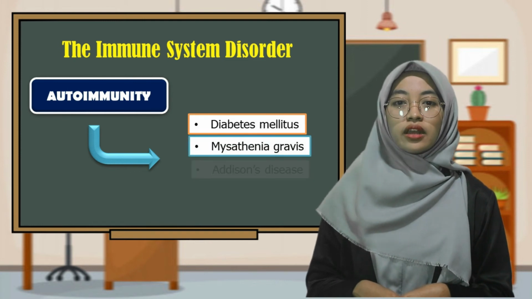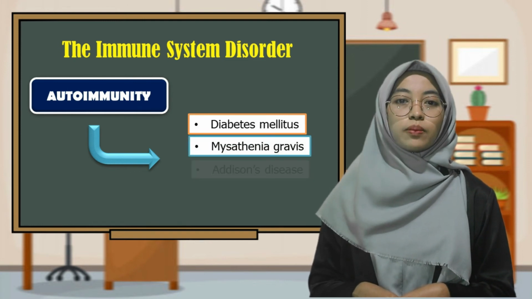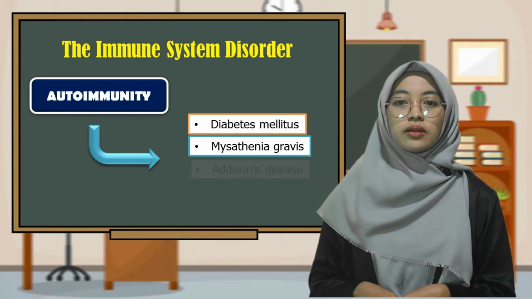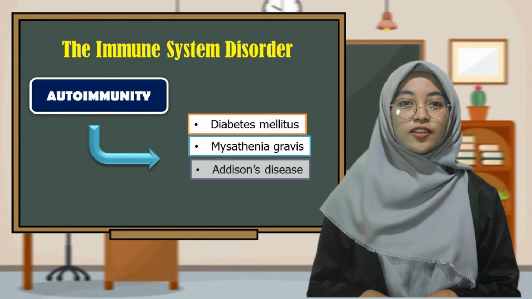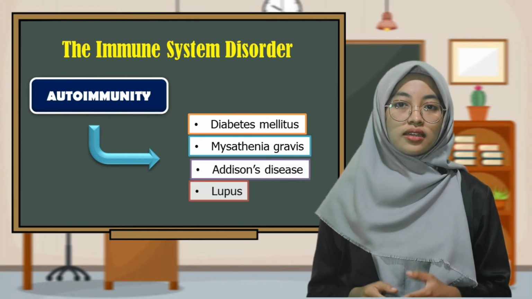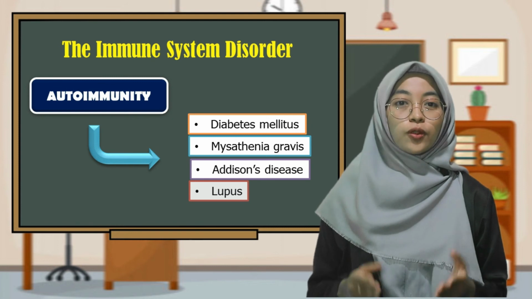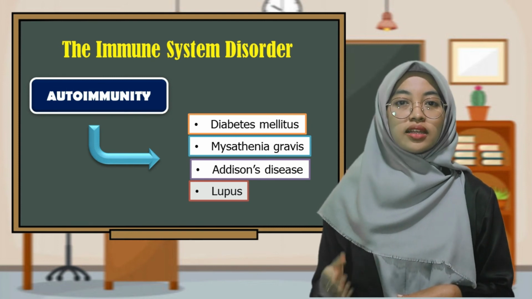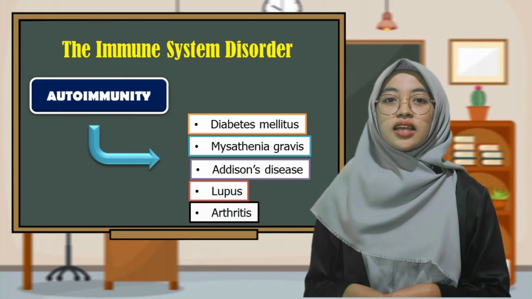Next, myasthenia gravis, where antibodies attack striated muscles. Next, Addison disease, where antibodies attack the adrenal gland. Next, lupus, where antibodies attack tissue. And the last is arthritis.